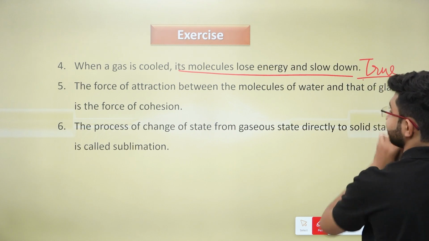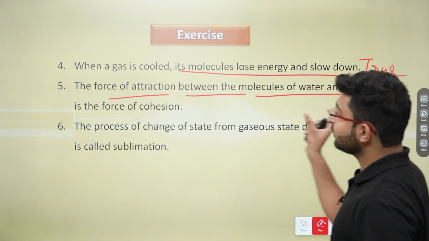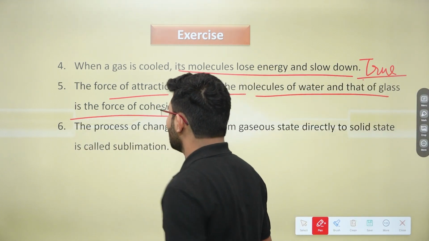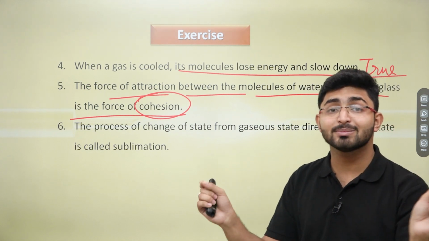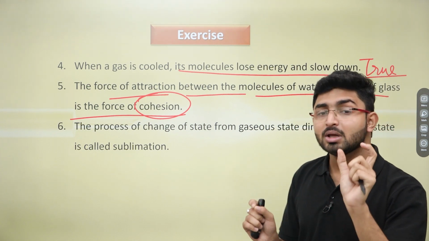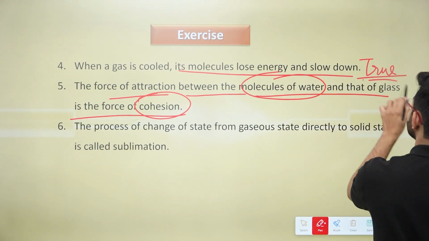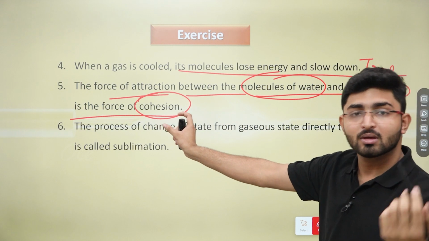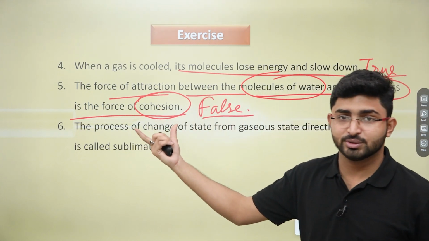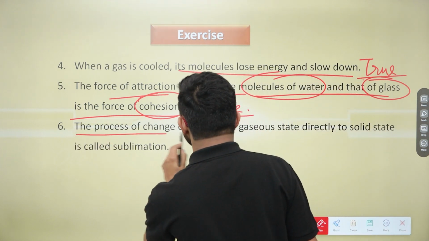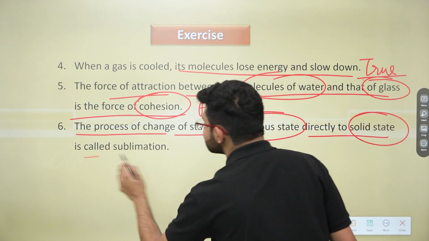The force of attraction between the molecules of water and that of glass is the force of cohesion. So we have studied what cohesion is. Cohesion is the force of attraction between similar types of molecules, right? But here the molecules are of different types, that is the molecules of water and the molecules of glass. So that becomes the false statement. Actually, it is the case of adhesion, not cohesion, right? Next one is, the process of change of state from gaseous state directly to solid state is known as sublimation.